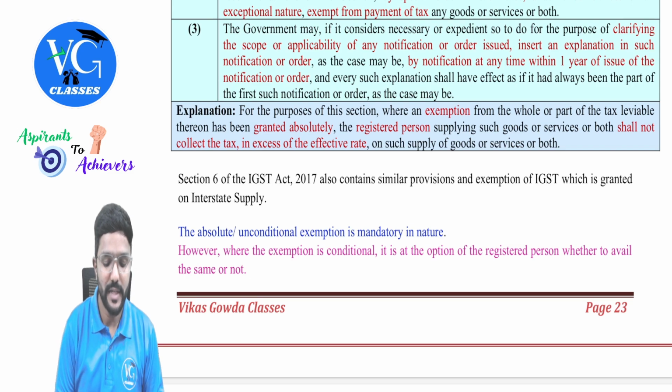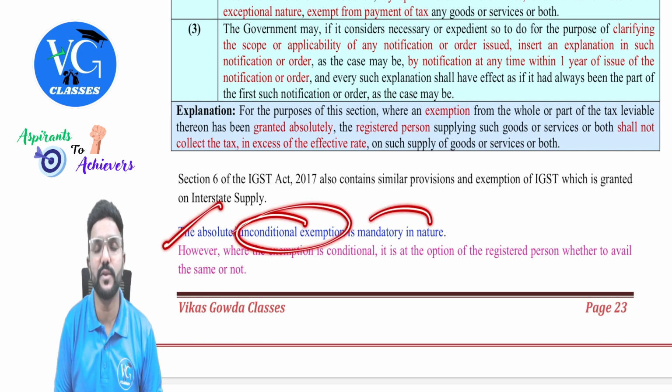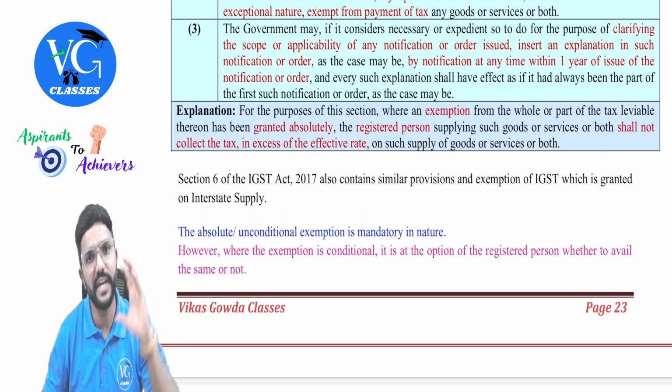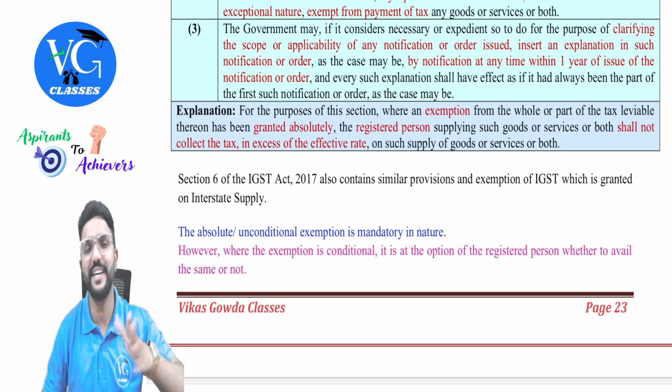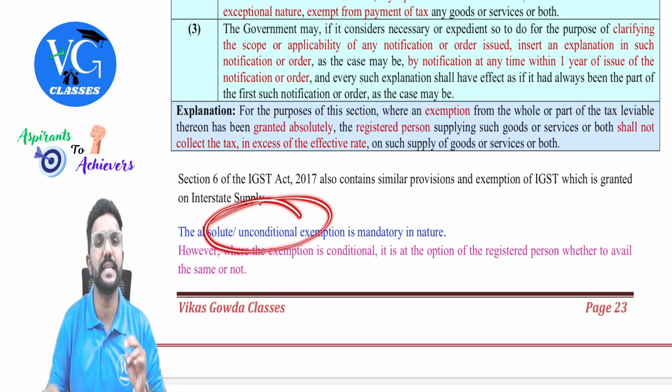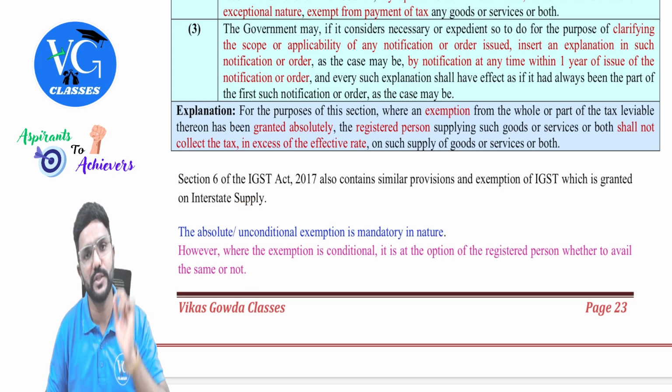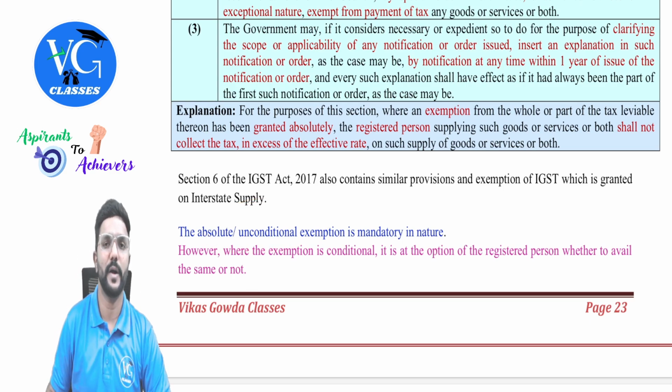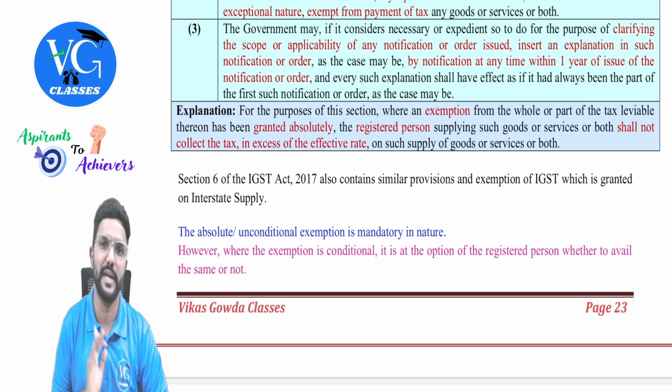Next. The absolute or unconditional exemption is always mandatory in nature. We need to claim it. Sir, can I reject it? No, no fool will do it, but still they are telling if it is an absolute or unconditional exemption, every person who is enjoying it has to claim it. Or whoever is eligible for it has to claim it.